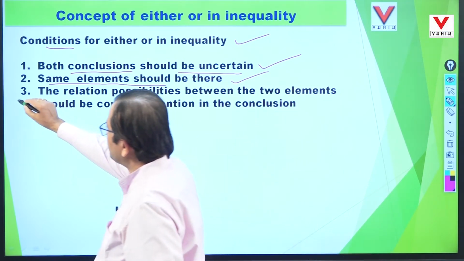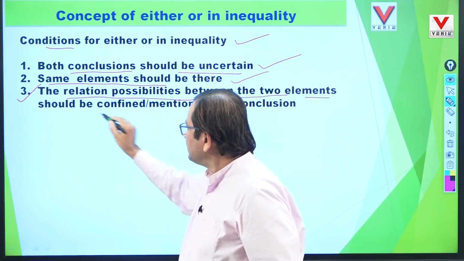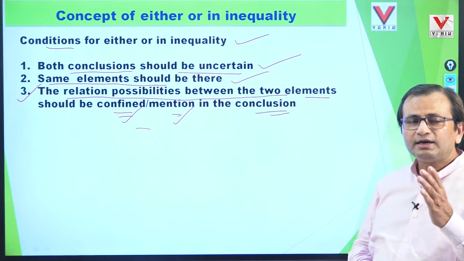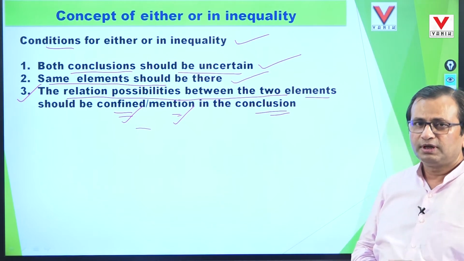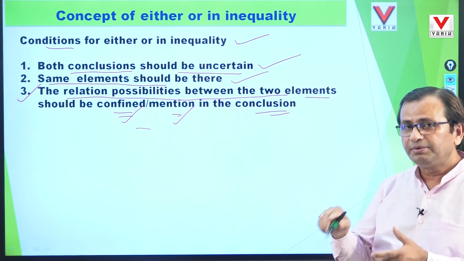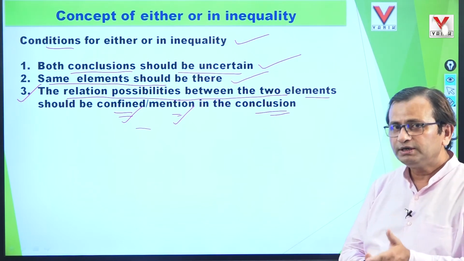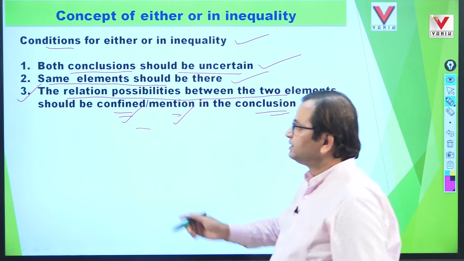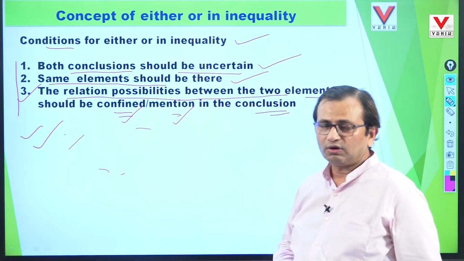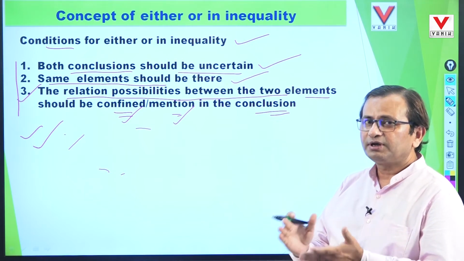In that case we can say the same elements are there. And the third condition is the most vital point. The relation possibilities between the two elements should be confined or mentioned in the conclusions. Whatever relation possibilities are developed should be given in the conclusions. Then we can take the answer combinedly, either one or two is the right conclusion. These are the 3 conditions to take the answer either or. Now, practically we will apply it and see in which case the answer comes as either or.